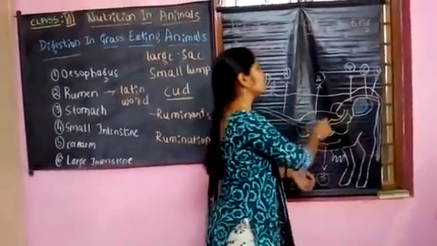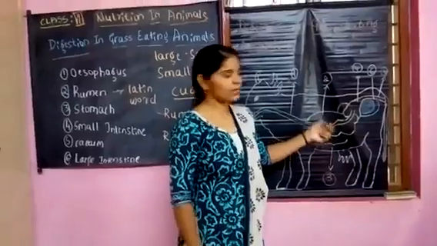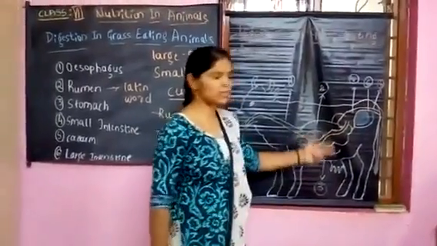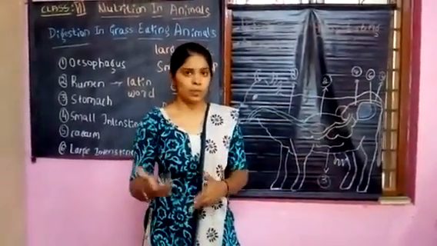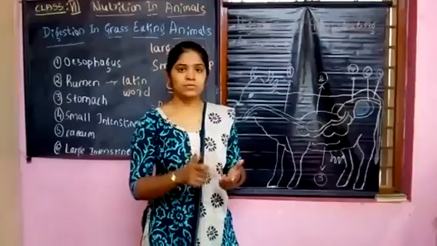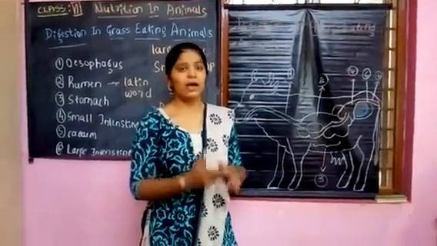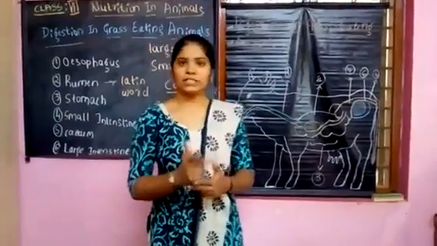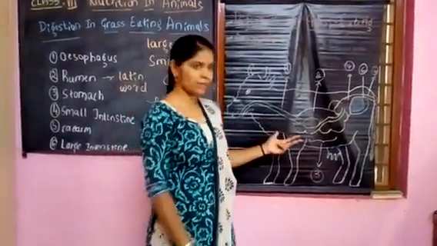After the digestion in the rumen, whatever small food is digested will move to the stomach. As in human beings, some enzymes and bacteria are secreted, and a large part of the food is digested in the stomach only.